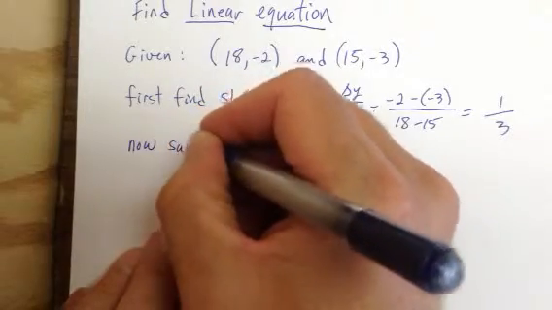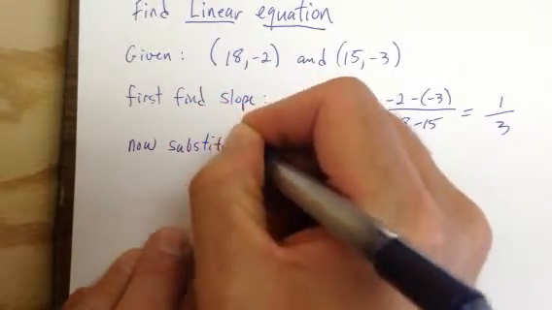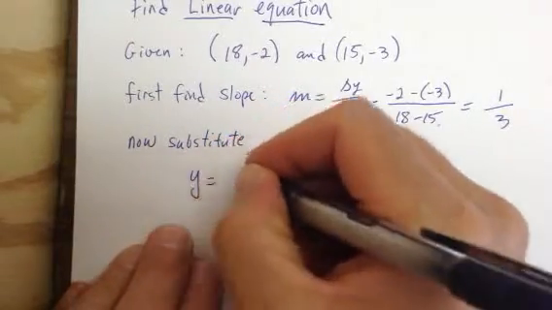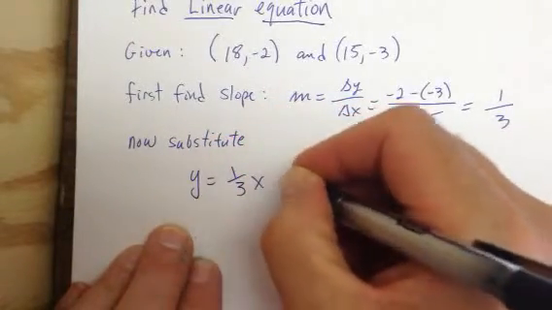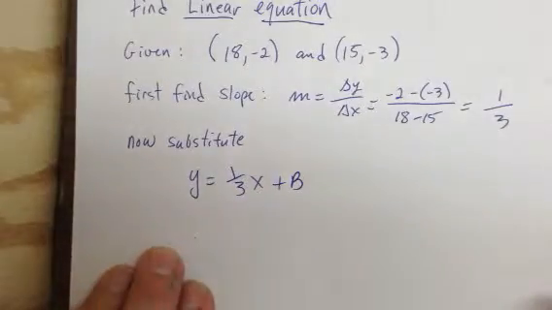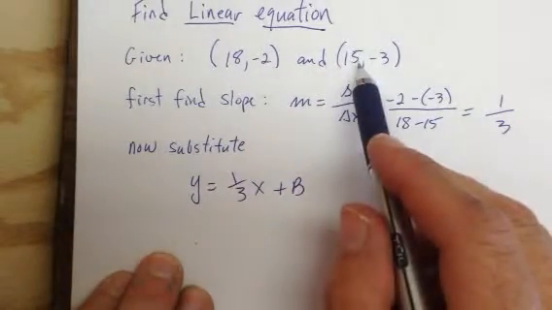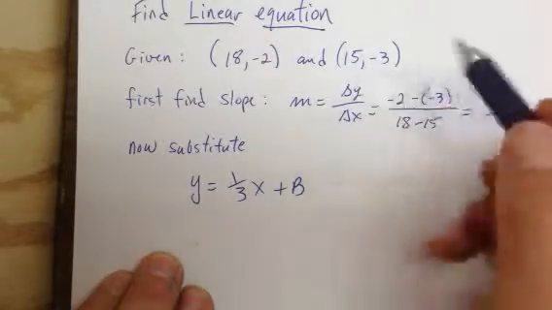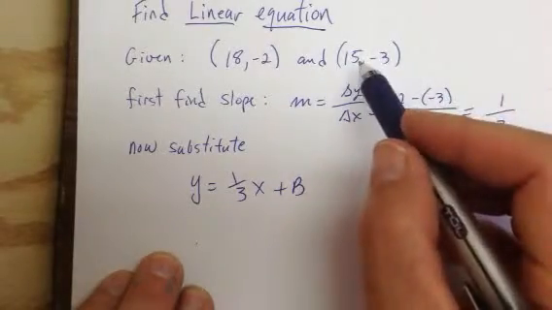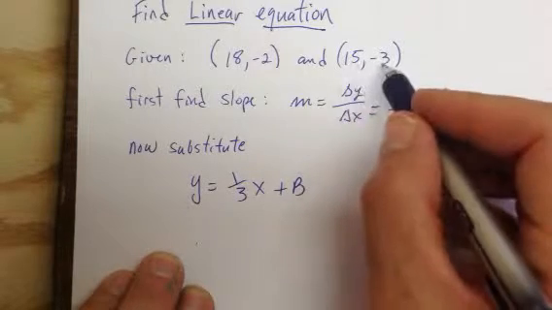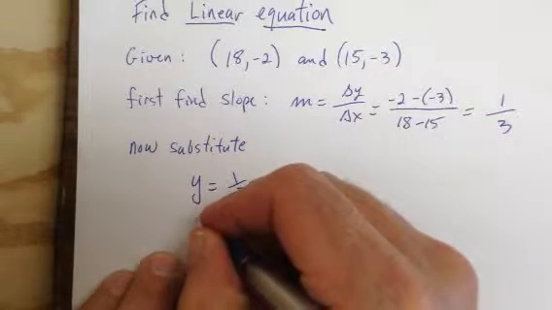Now we substitute. We know that y is equal to 1/3 x plus b, but we don't know what b is. So we pick either of our 2 original points. It doesn't matter which one. There's probably a tendency to pick the one with the smaller value, so I'll pick that. x is 15, y is negative 3.